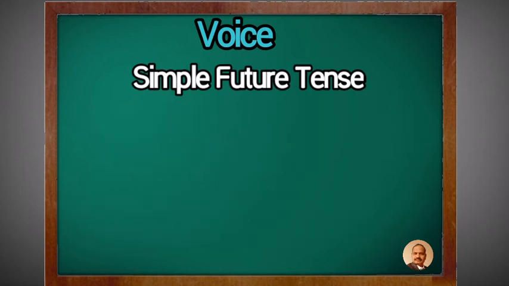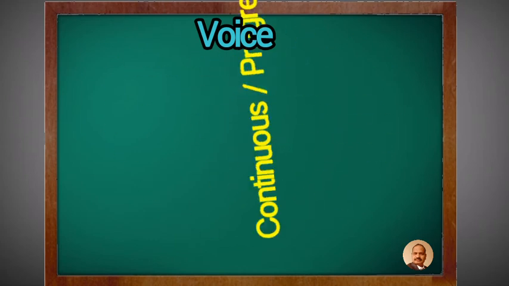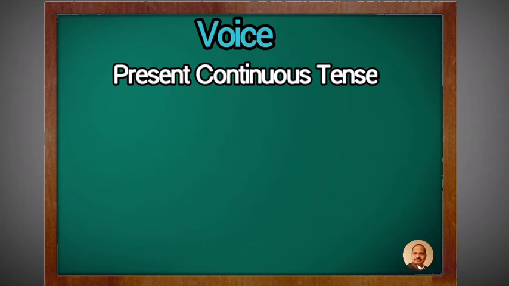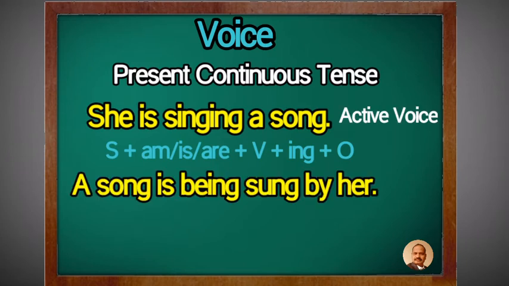Now see the next tense, that is the continuous, present continuous tense. Example in active voice: she is singing a song. Answer is a song is being sung by her. Once again see it.